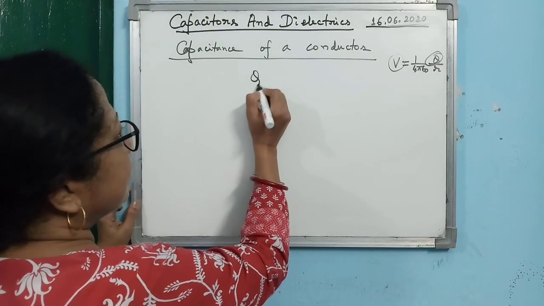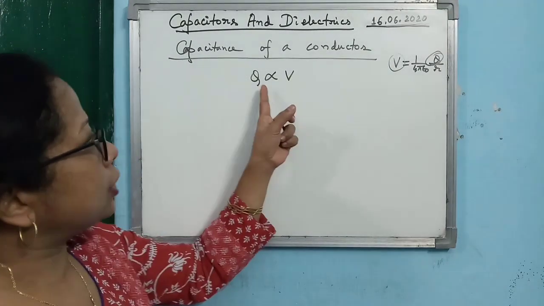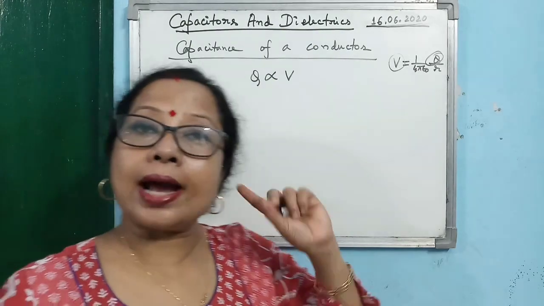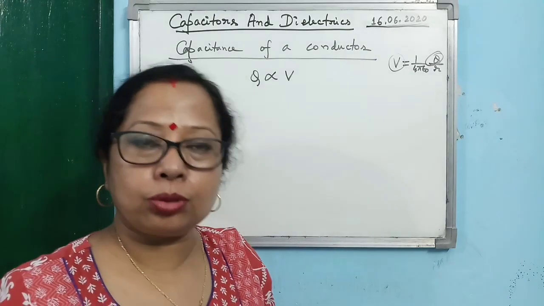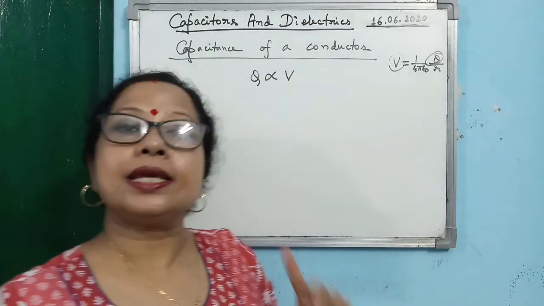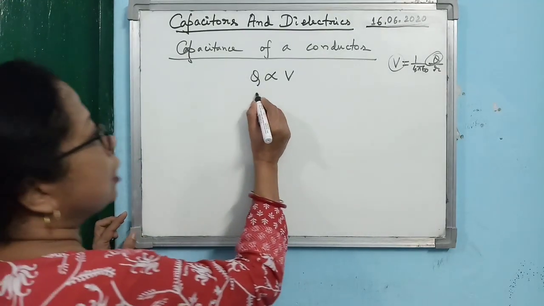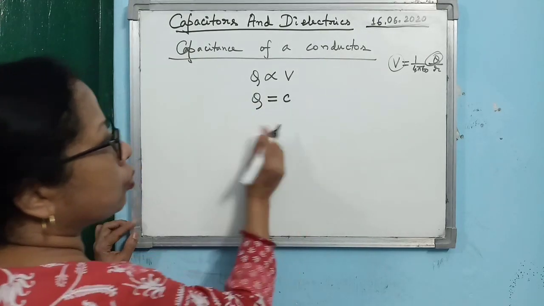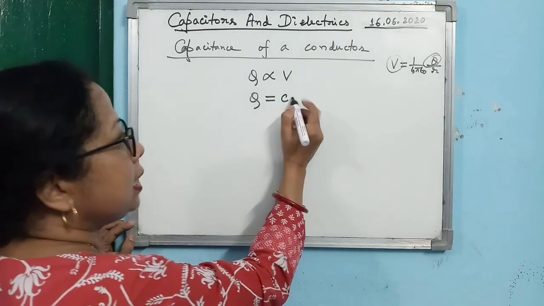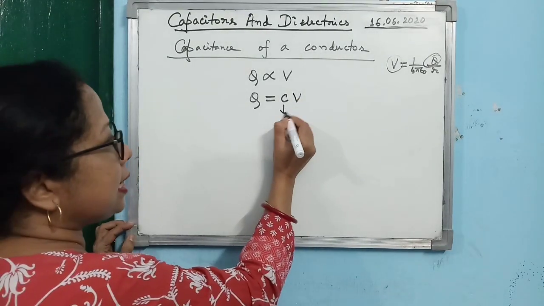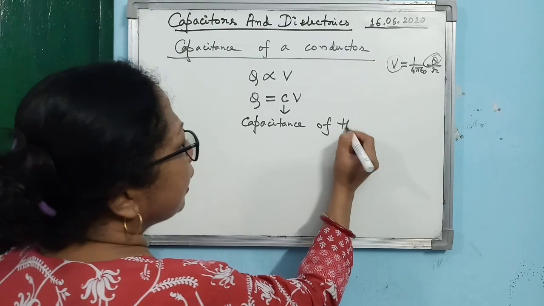So one can write that Q is directly proportional to V. Q is the charge given to the conductor and V is the rising potential of the conductor. They are directly proportional to each other. So you can write Q is equal to some constant of proportionality, which we denote by C, times V. This C is known as the capacitance of the conductor.